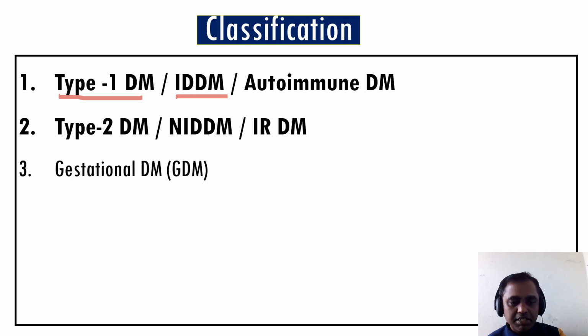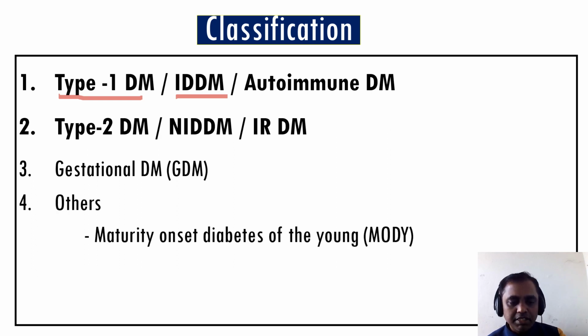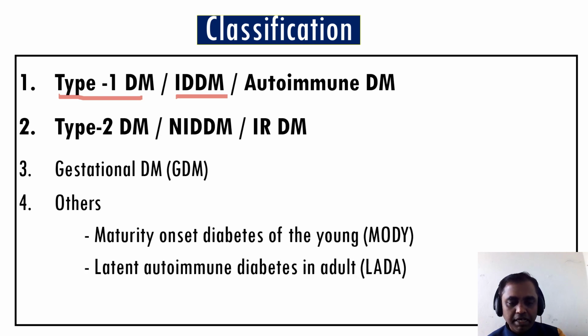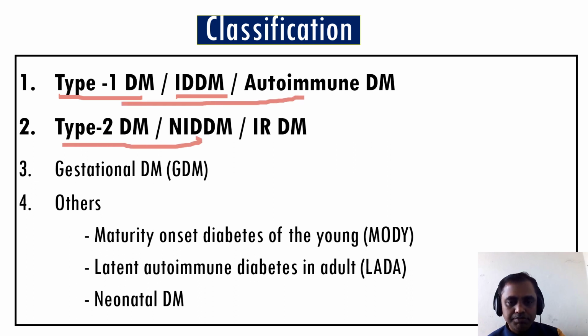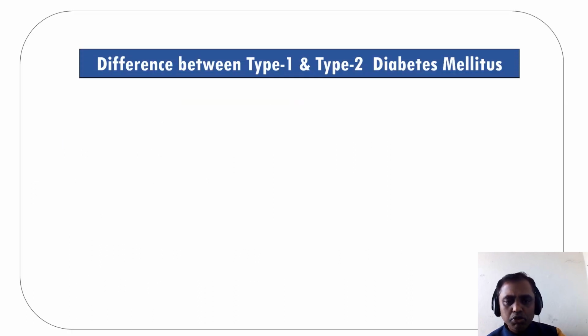And gestational diabetes mellitus occurs in some pregnant women. Others are maturity onset diabetes of the young, which we call MODY, latent autoimmune diabetes of the adult, which we call LADA, and neonatal diabetes mellitus. Out of these, type 1 and type 2 are very common in this world.